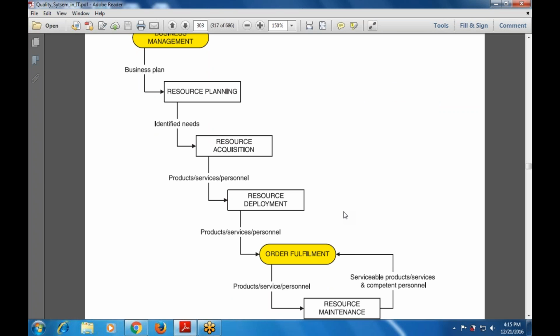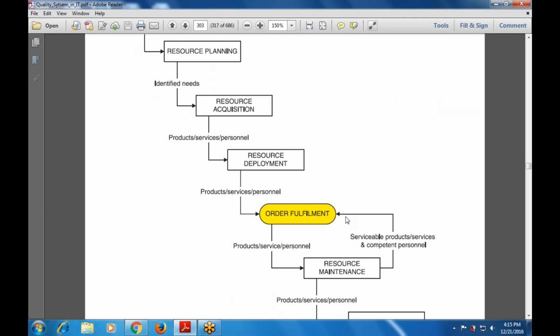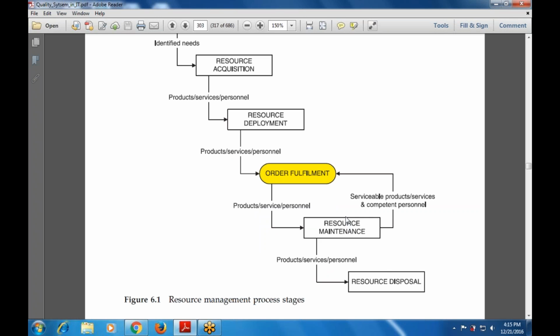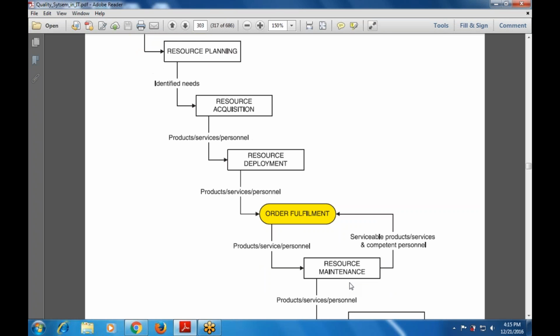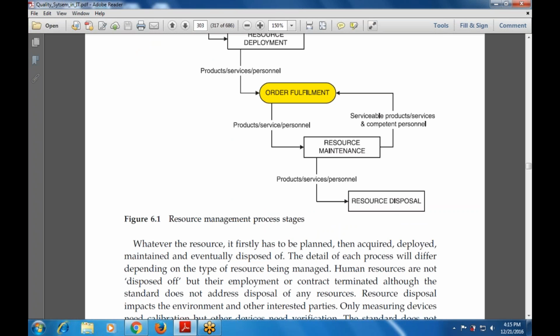Then next is order fulfillment. If that is done, there is order fulfillment, that is the serviceable products and services, competent personnel, product services, that is used for resource maintenance. Then resource disposal. So one is planning, one is acquisition, one is deployment, one is maintenance, one is disposal. Whatever the resource, it must be planned. It is not that only the purchasing department or the sales department has records and has to make the plan. No, every resource is to be planned, then acquired, deployed, maintained, and eventually disposed of.